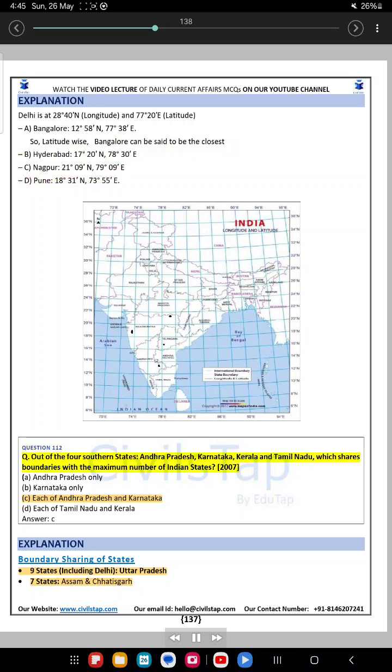Question 112. Out of the four southern states, Andhra Pradesh, Karnataka, Kerala and Tamil Nadu, which shares boundaries with the maximum number of Indian states?